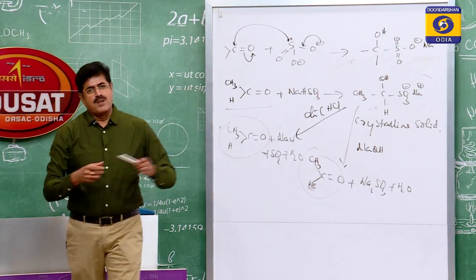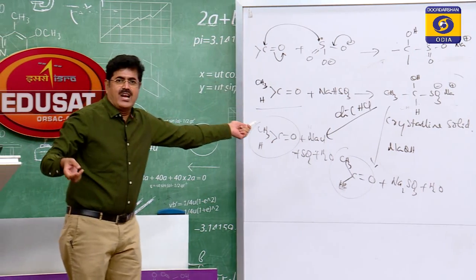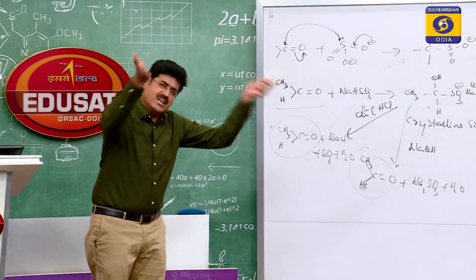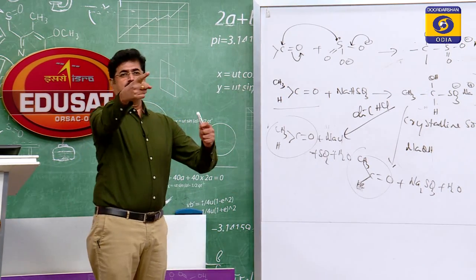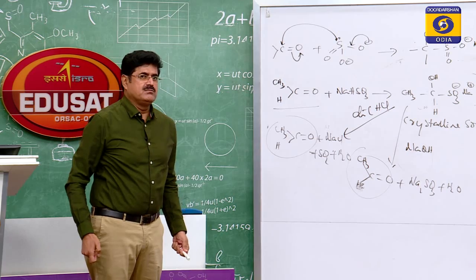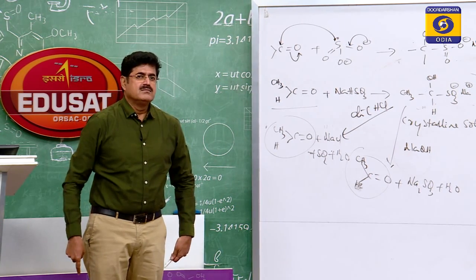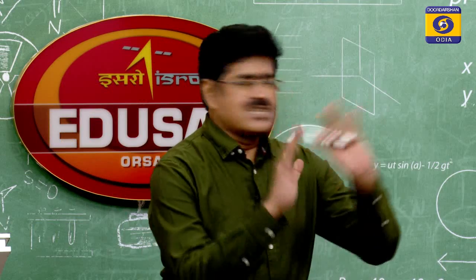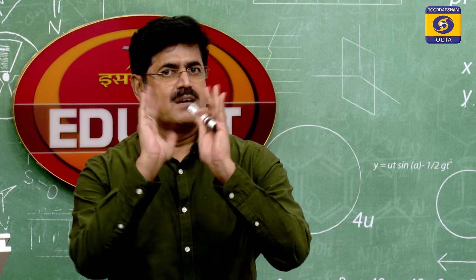So this sodium bisulfite addition product, when treated with dilute HCl or dilute acid or dilute alkali, regenerates the original carbonyl compound. So this reaction can be used for purification and separation of aldehydes and ketones. Okay. So this is addition of sodium bisulfite where a carbon sulfur bond is established.